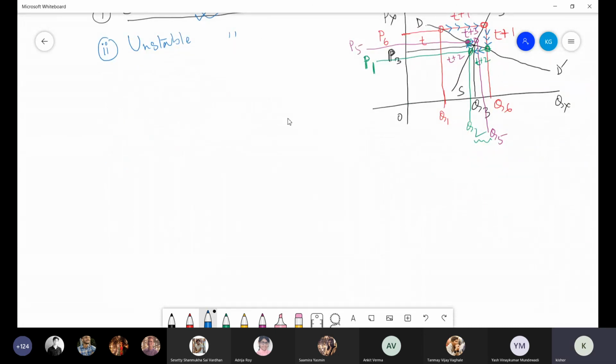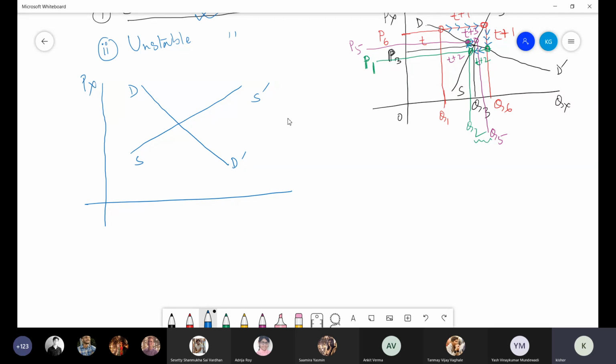When slope of demand curve is more than slope of supply curve, suppose this is your demand curve, this is your supply curve. So when slope of demand curve is more than slope of supply curve, the system is divergent and equilibrium is unstable.